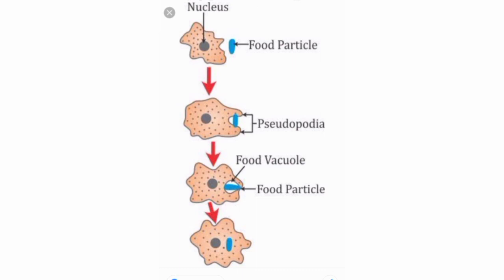Here, the digestive enzymes help in the breakdown of food into simpler and soluble molecules. The absorbed substances are used for growth, maintenance, and multiplication. The undigested residue of the food is expelled outside by the vacuole. So, this is the process of digestion in case of amoeba.